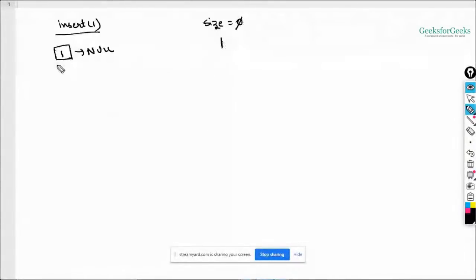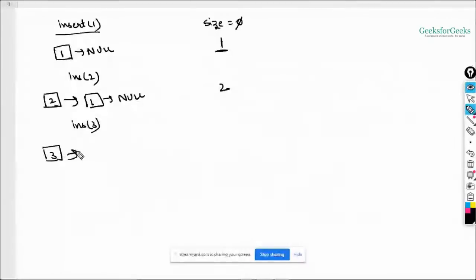Now if you want to insert 2, what will be done? 2 will be inserted here, in the beginning, right? And then 1 and then null. And the size will be 2 this time, because we have incremented it from 1 to 2. Now I'm doing insert 3, so 3 will be inserted here, and this will be 2 and 1, and this is your null. So size will be incremented from 2 to 2 plus 1, which is 3.